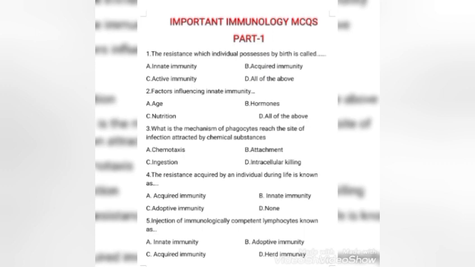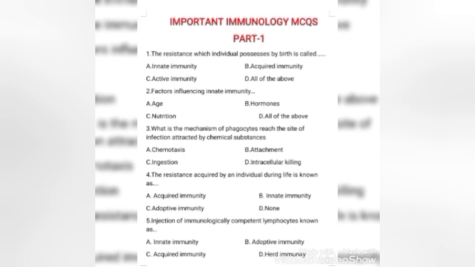Third question: by what mechanism do phagocytes reach the site of infection, attracted by chemical substances? Chemotaxis, attachment, ingestion, intracellular killing. All these options are different stages of phagocytic action. And the right answer is option A, chemotaxis.